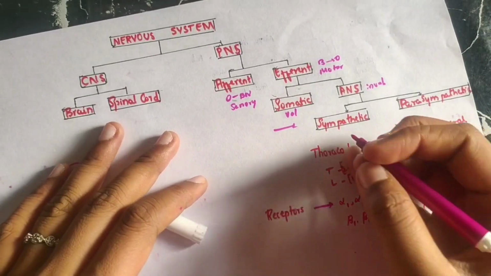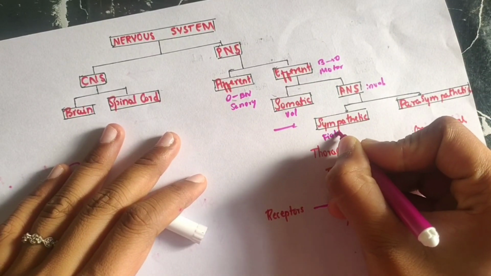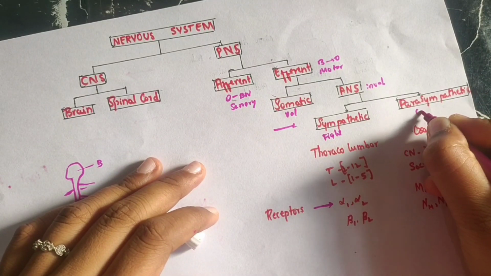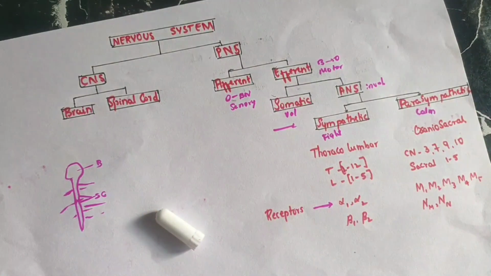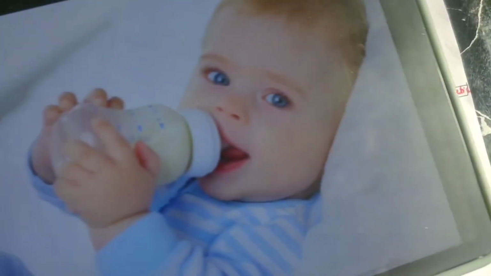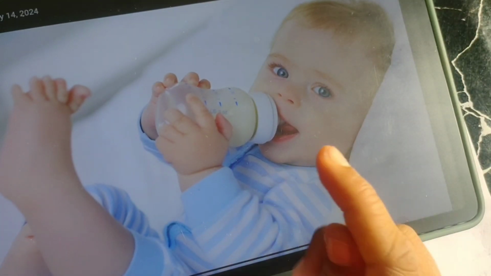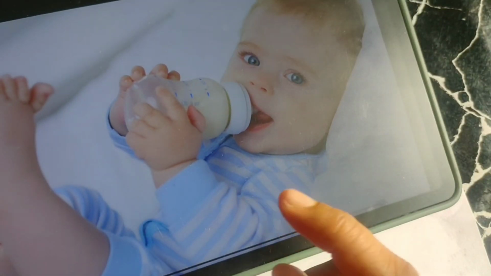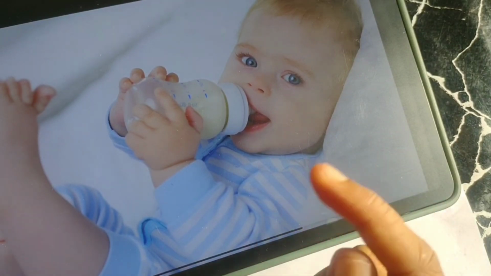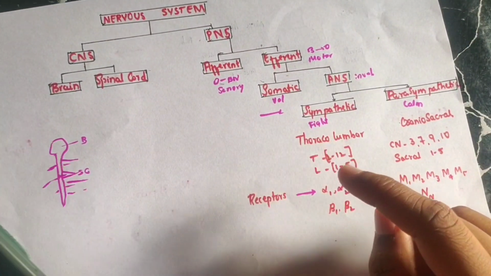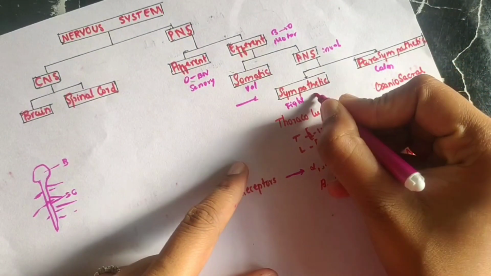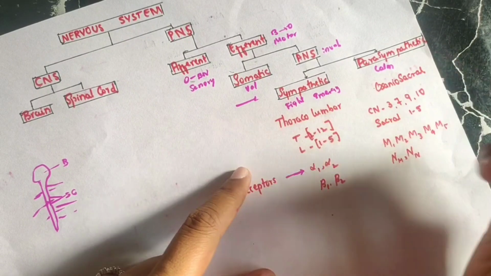Sympathetic provides innervation during a fight or flight situation, whereas when we are calm, we have parasympathetic innervation. See, the baby is calmly drinking milk. So during sleeping, relaxing, and when we are calm, and for digestion, we require parasympathetic innervation. Whereas for sympathetic, when you see a snake or something else, a scary or emergency situation, during an emergency you need the sympathetic system.